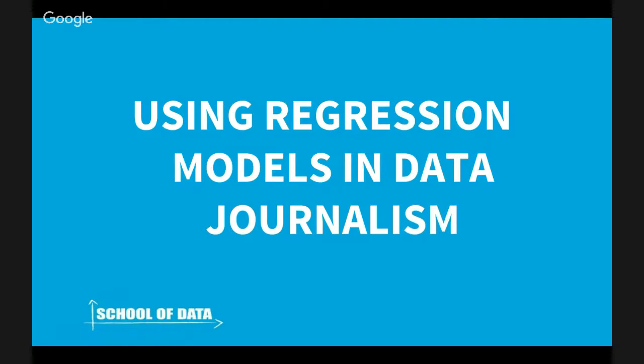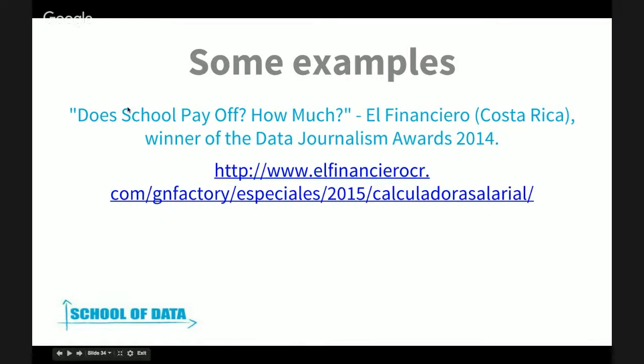And actually, there are great examples in newsrooms that have used regression models to create great journalistic stories. So I want to show you a couple of examples I found. Here's one. It's basically the example that I've been developing, a work done by a newspaper called El Financiero in Costa Rica. They won the Data Journalism Awards of 2015. It basically calculated how much education increases wages. So I'm going to go over here to show you this.